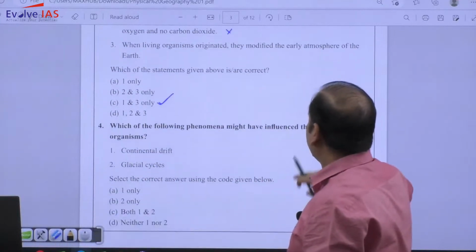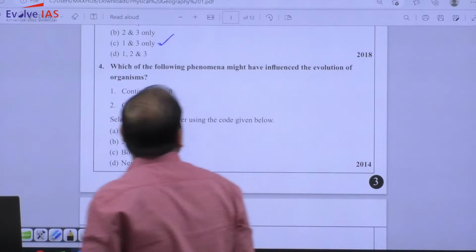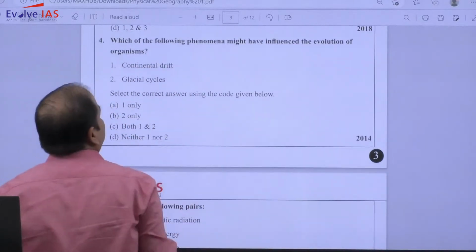Which of the following phenomena might have influenced the evolution of organism?